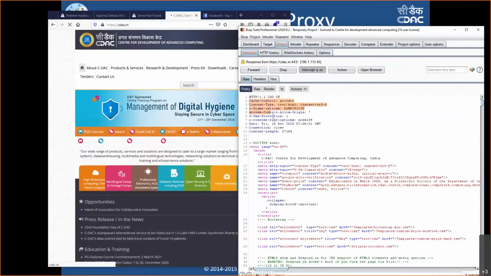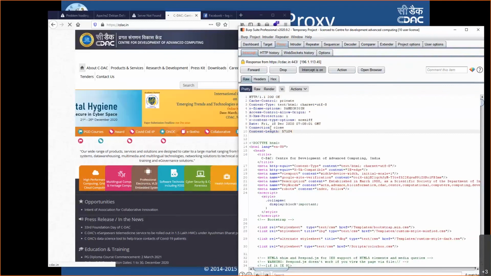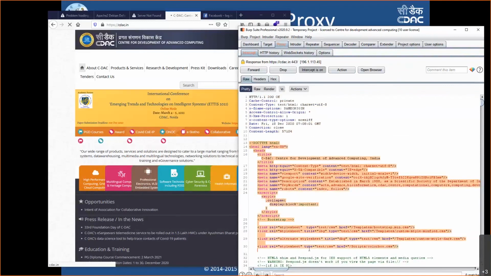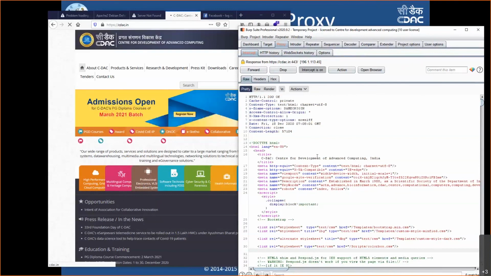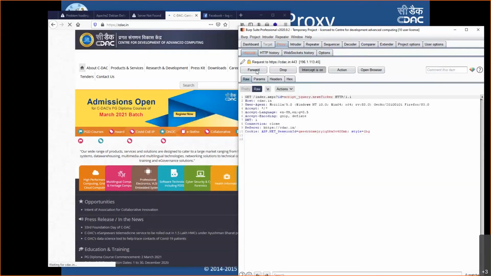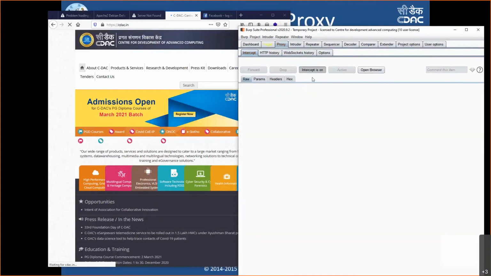And it is giving me some information about the server also. These are the headers, and then this is the page source. This is nothing but the HTML code that you are seeing on the browser. Until I click forward, the browser is still waiting, because my proxy tool has held the response that is coming from the server also. The moment I click forward here, every request that the browser needs gets loaded, and then the complete page gets loaded.